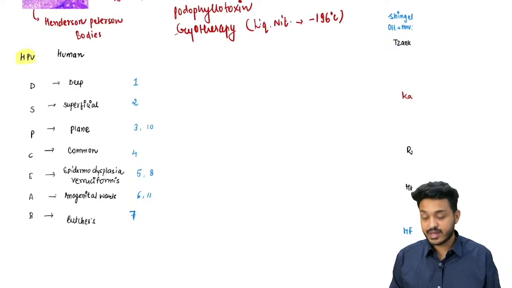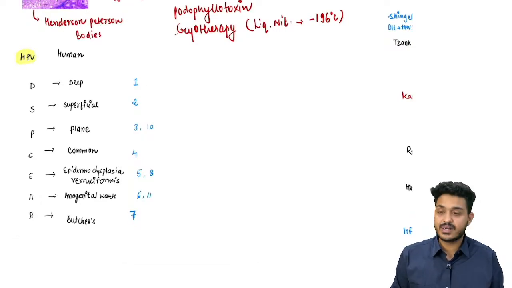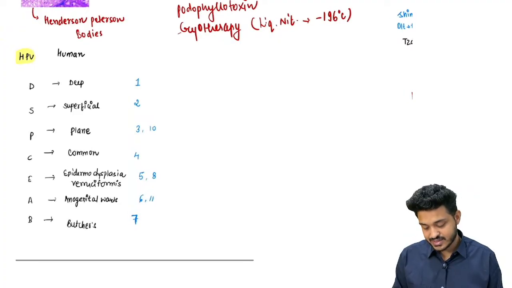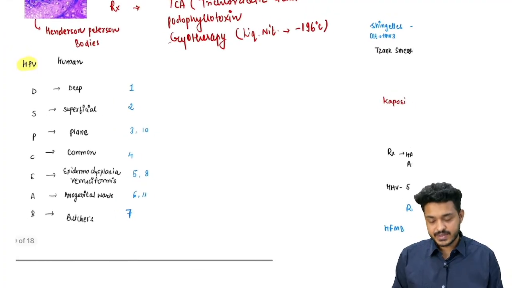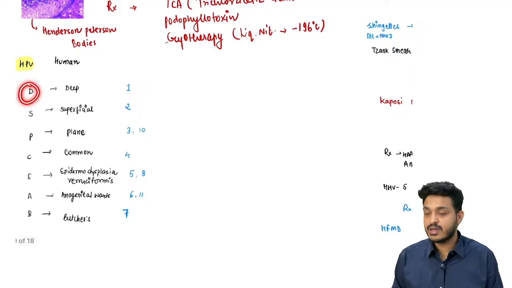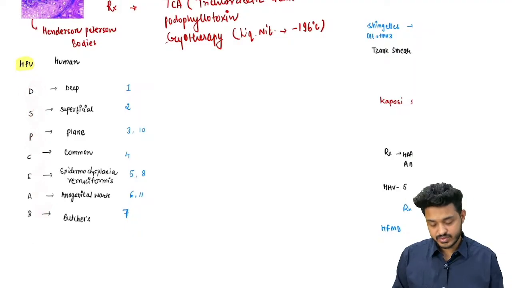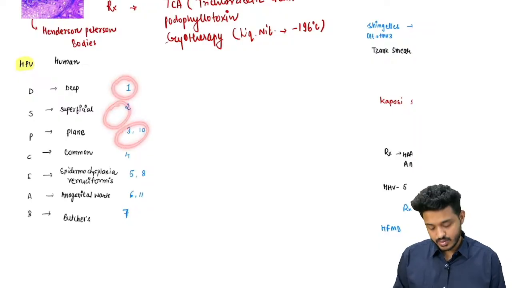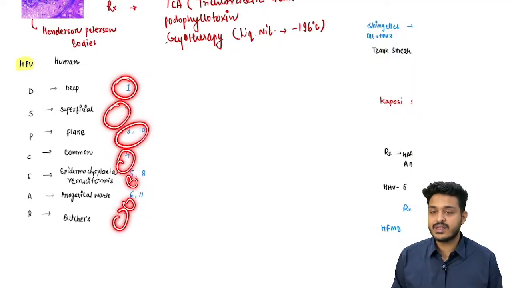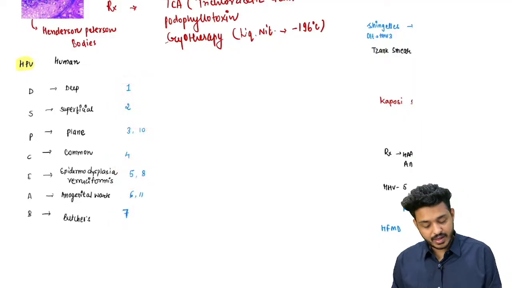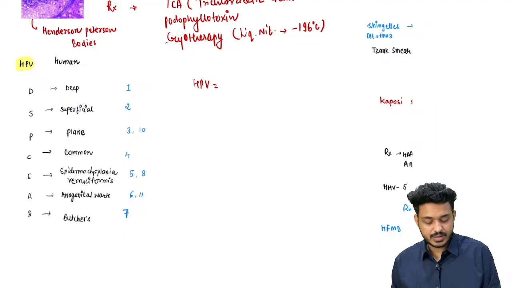Next is a very important infection and a hot topic that can be asked in your examination. This is going to be what? HPV. HPV is going to have certain strains, like the mnemonic is DSP, come eat a burger, right? So this is going to be the mnemonic. We are having HPV 1, 2, 3, 4, 5, 6, 7 like that, right? Important one. We are also having HPV 16 and 18.